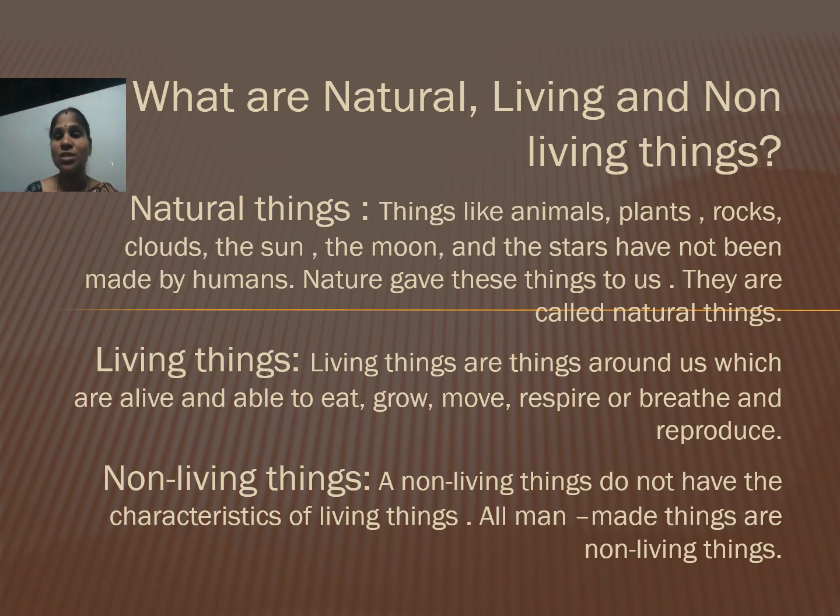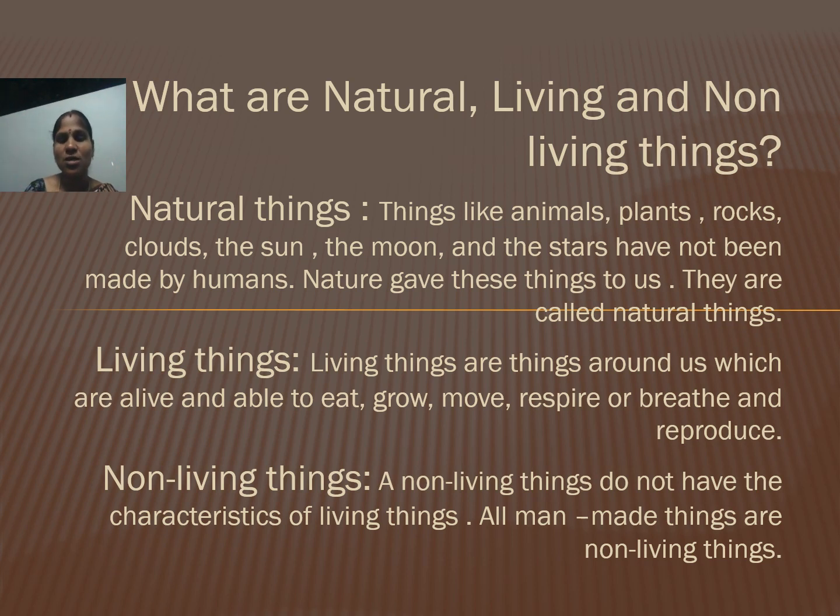Nature gave these things to us. That's why we call them natural things.